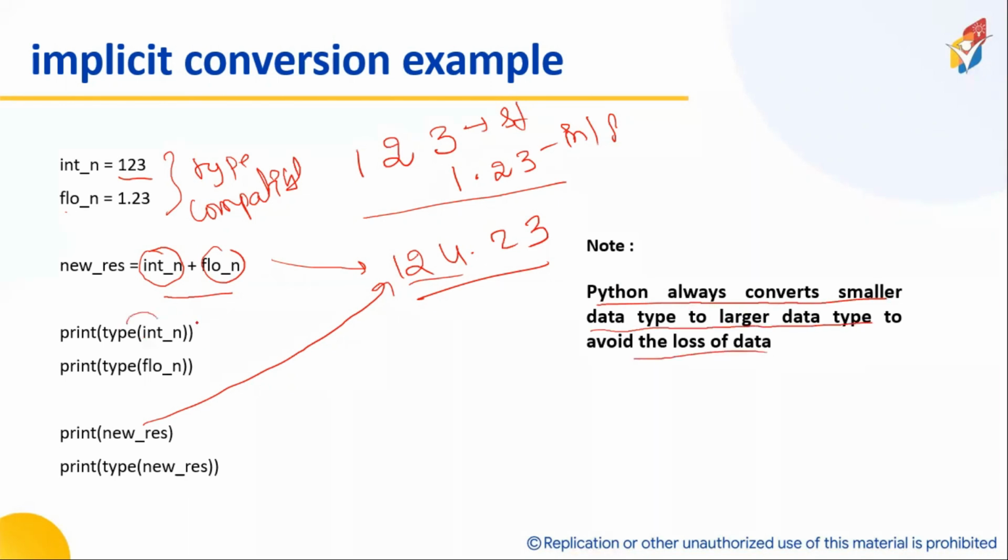Python converts a smaller data type to a larger type to avoid the loss of data. Here, the type of integer is integer, and the type of float is float. Now the result will be float. The result 124.23 is also a float. I hope it is clear for everyone. Any queries, Andy?